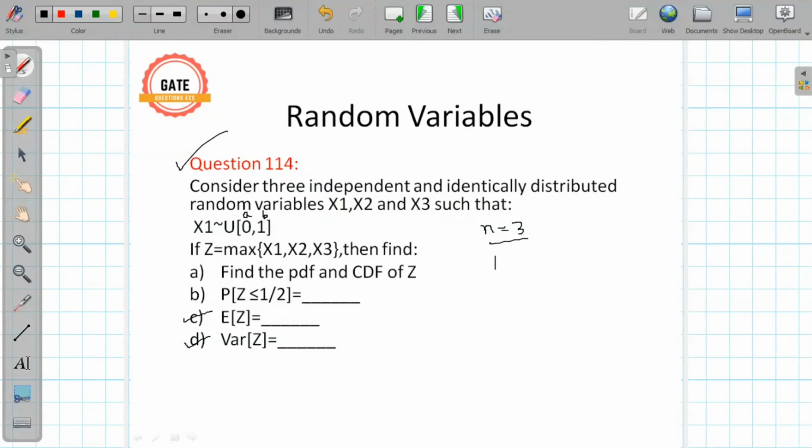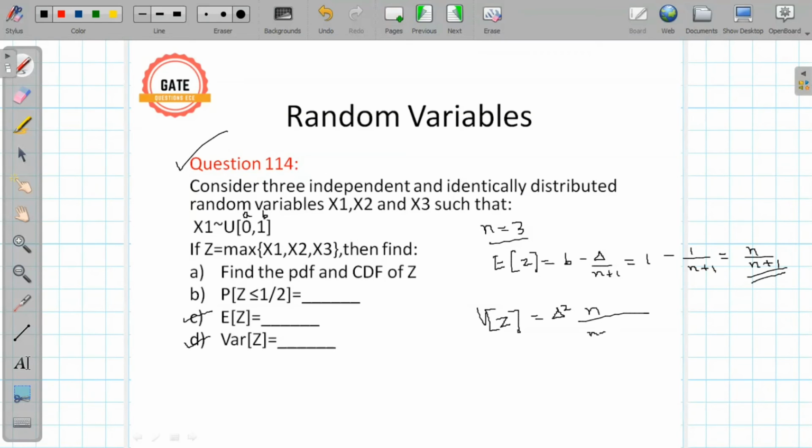So using the formula for expectation of z, the answer will be b minus delta upon n plus 1. So that will give us 1 minus delta, which is again 1 upon n plus 1. So that will be n upon n plus 1, which is the same answer that we obtained while discussing question number 114. Similarly, the variance of z will be equal to delta square times n upon (n plus 1) whole square times (n plus 2), and here n is 3.